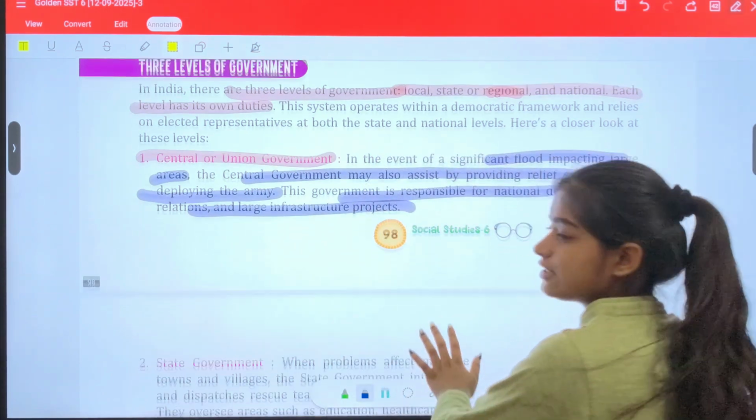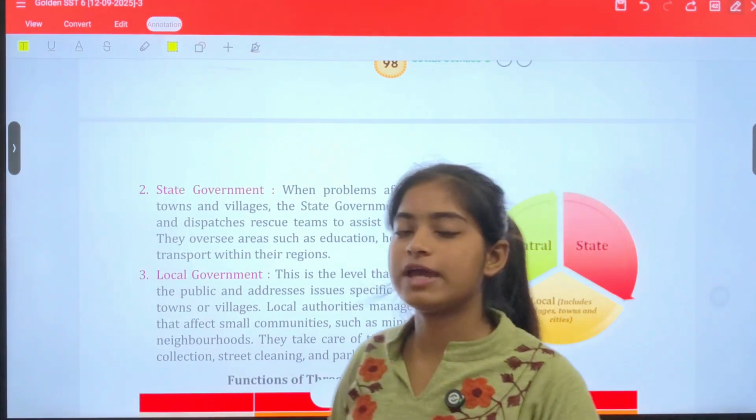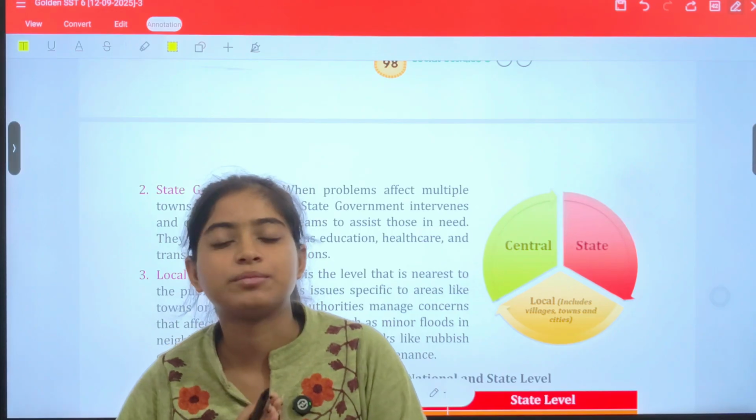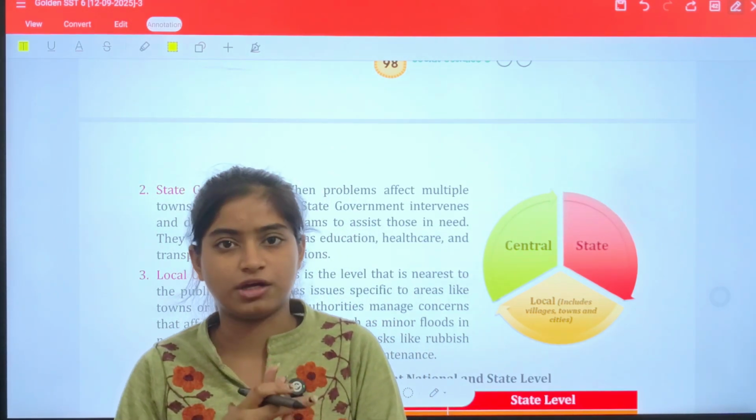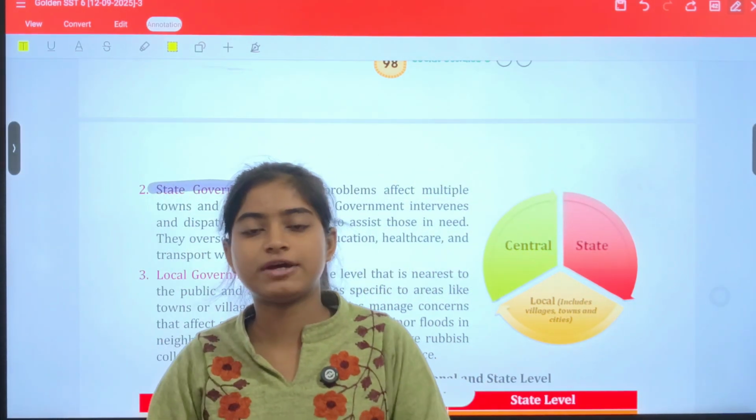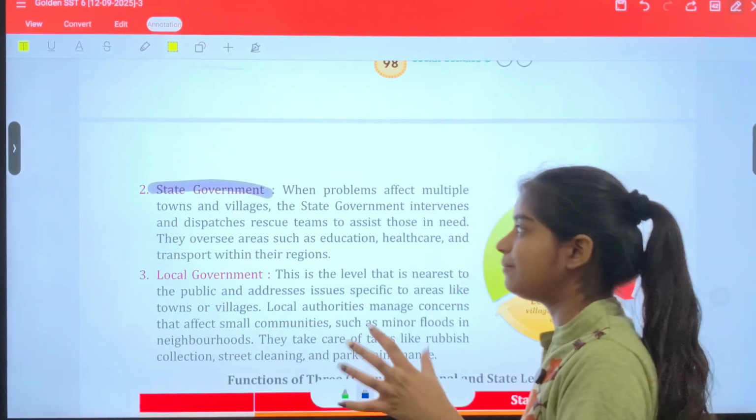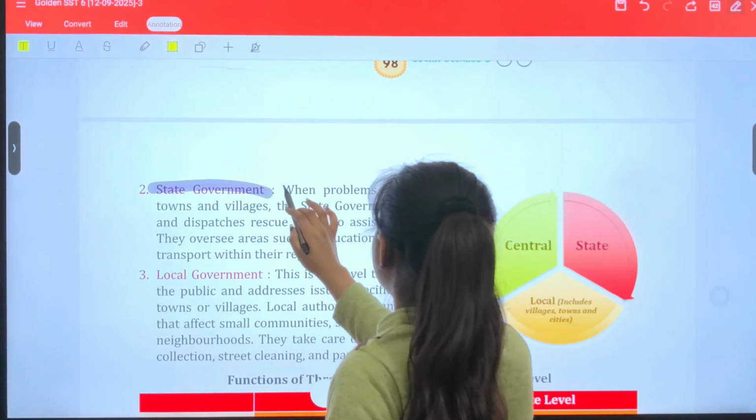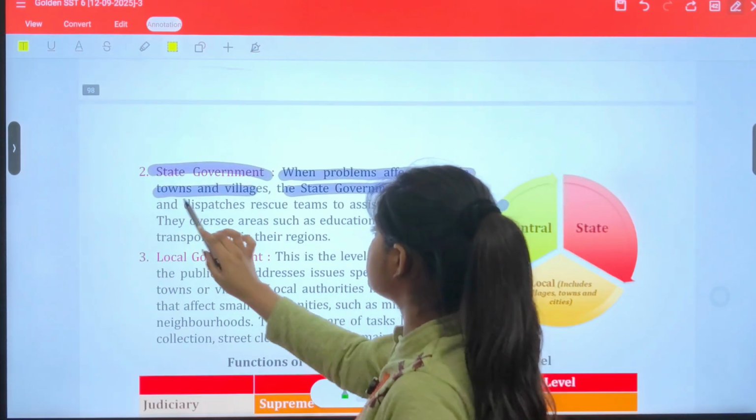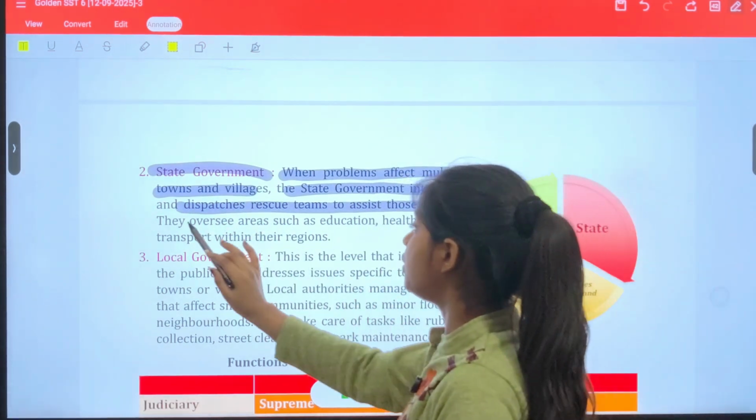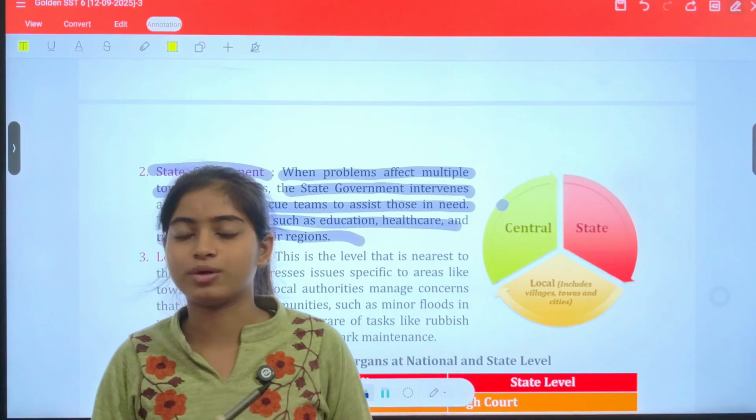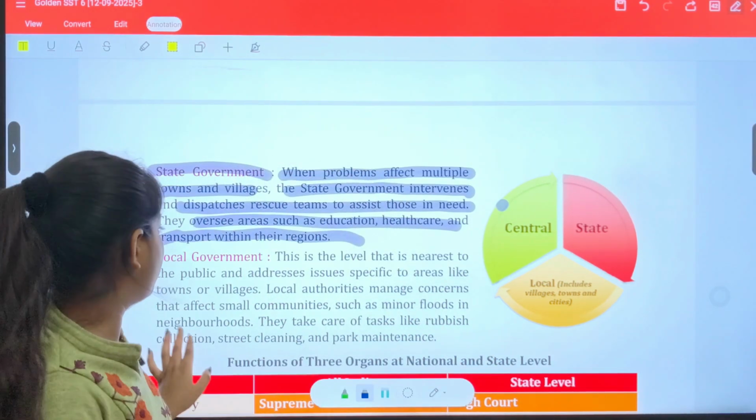Next, we have state government. Now we have seen that major rules are ruled by the central government. But as we go a little deeper, in a class issue, your class teacher takes care of that. So you can understand that the state government takes care of state areas, not national level decisions, but its particular state. When a problem affects multiple towns and villages, the state government intervenes and dispatches rescue teams to assist those in need. They oversee areas such as education, healthcare, and transport within their regions, whether these facilities are provided properly or not. So these state level problems are taken care of by the state government.